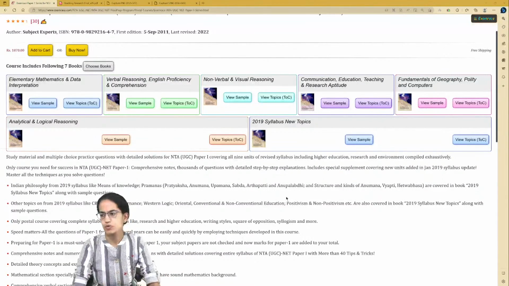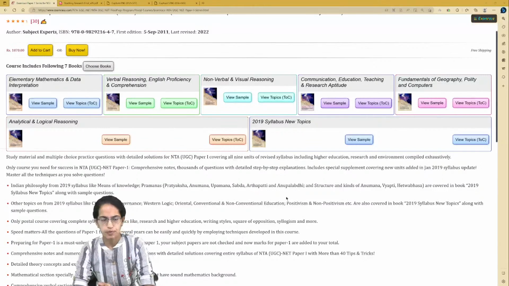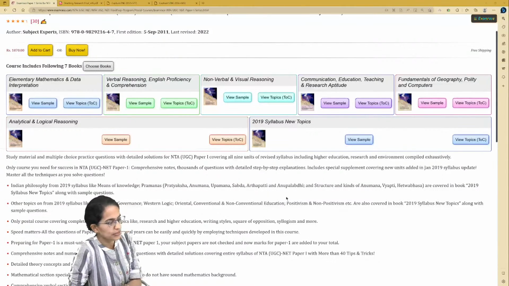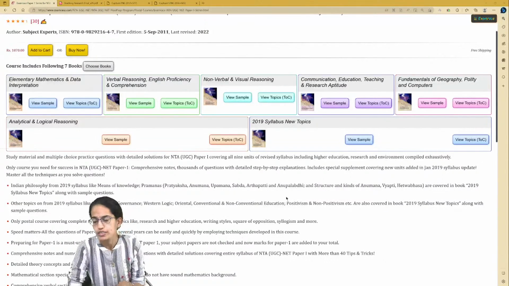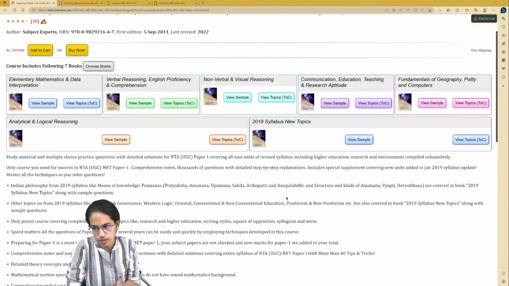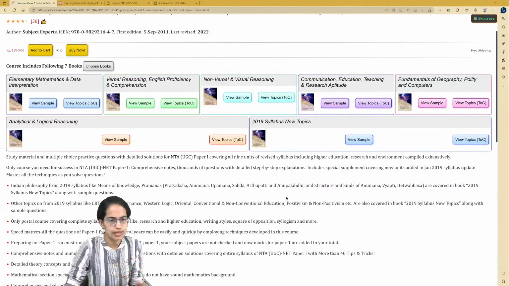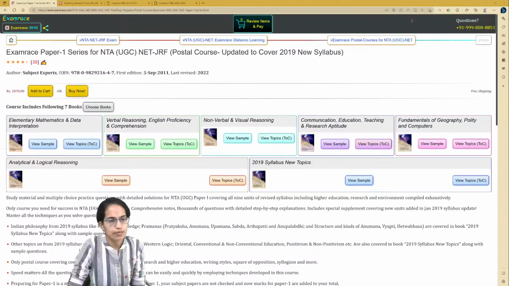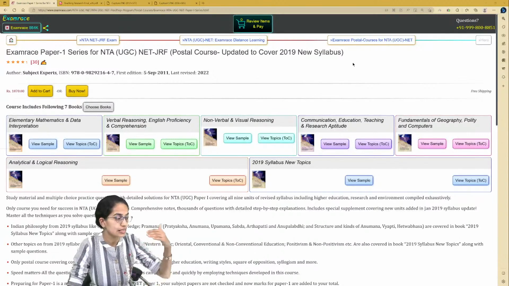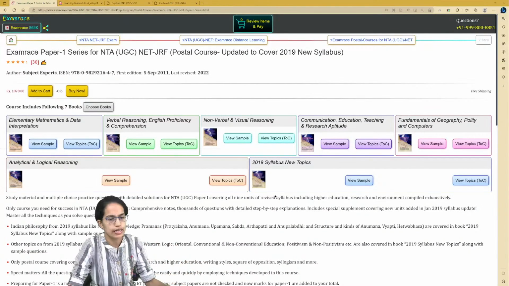In this session, we would talk about the UGC NET Paper 1. Since you are preparing for your 2023 examination, what is new based on your 2022 syllabus? The study material that we provide has been updated based on the 2022 examination. However, it does mention it covers the new syllabus topics of 2019. Those are the changes that were included in 2019. So, there is a separate edition for it.